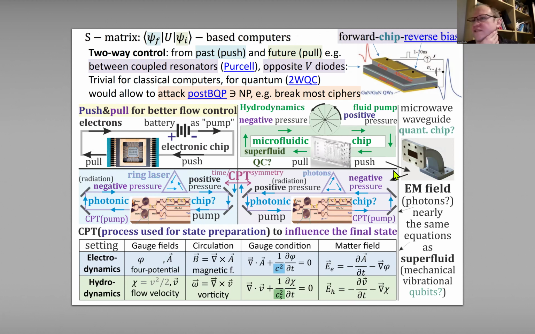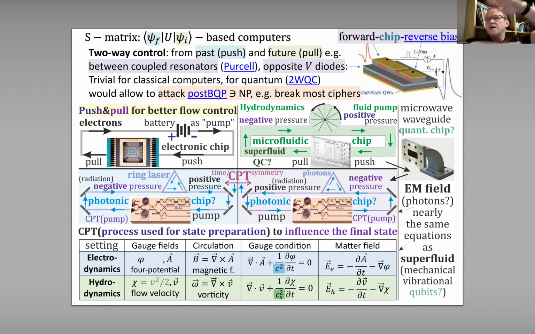Okay, so let's think about some applications. One of them is two-way quantum computers, based on this symmetric formulation of quantum mechanics, quantum field theory. It's not a problem to get two-way control for electronics. Here we have a chip, we connect it to a battery, and this way we both push electrons into this chip before the calculation and also actively pull from this chip after the calculation.